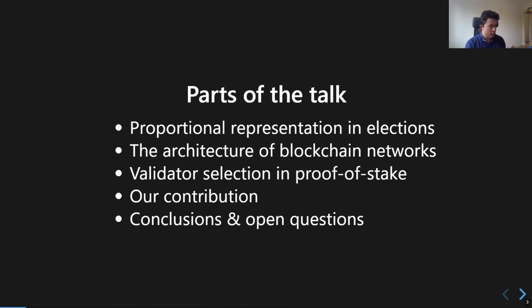There are, let's say, 5 parts of the talk. First, I will talk about election theory and the notion of proportional representation. Then how the architecture of blockchain network works, and why we need to think about proportional representation for the particular problem of validator selection, which is our motivating problem. Then I will finally present the contributions and some conclusions.